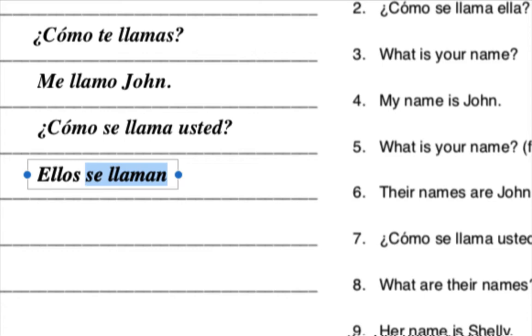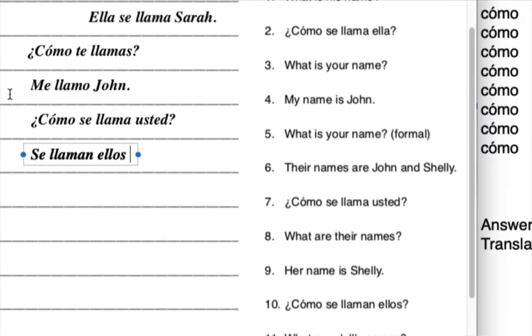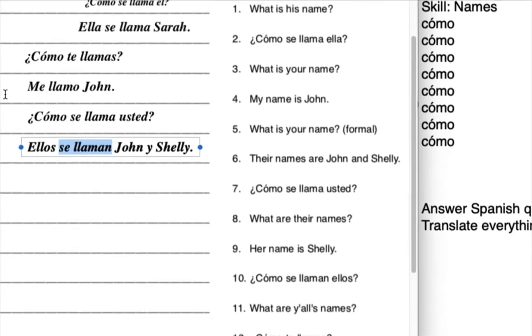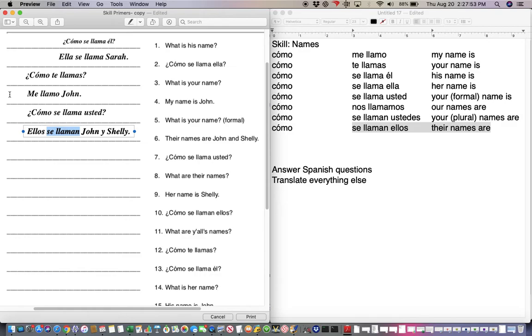Again, it's not that big a deal. If you had se llaman ellos, and then it says John y Shelley, that would be okay. You would be understood. It is just a little bit awkward. This being the subject, ellos, we're going to move that over here. Okay? This being your verb, I moved ellos to the left of it. It's a statement. All right.